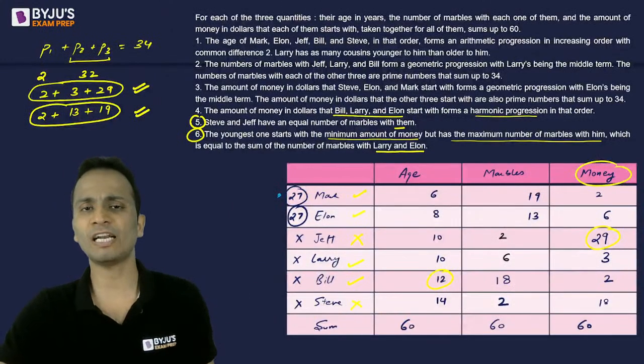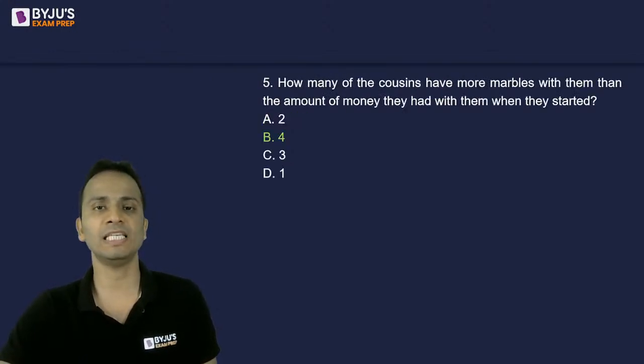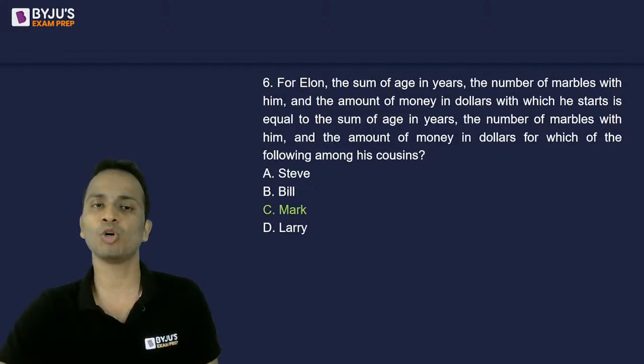So this was the question that we have just discussed with the answers. So all these answers are here, 29, 19, absolutely 4 cousins, and it was Mark.